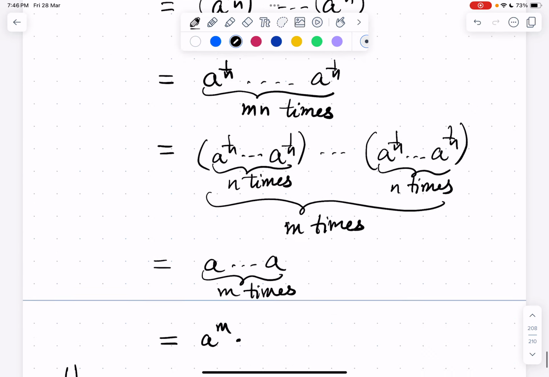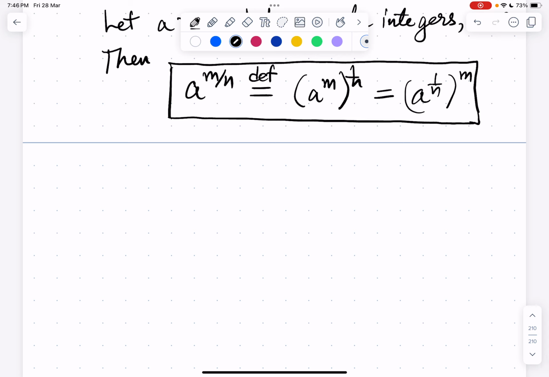So we'll continue with the discussion. So that's all for this part. See you in the next part.